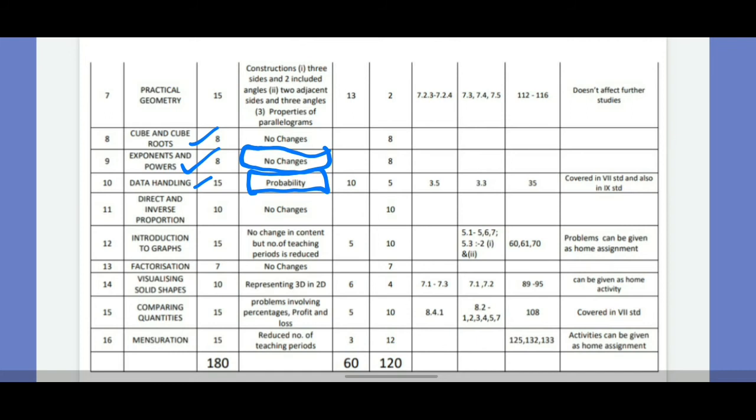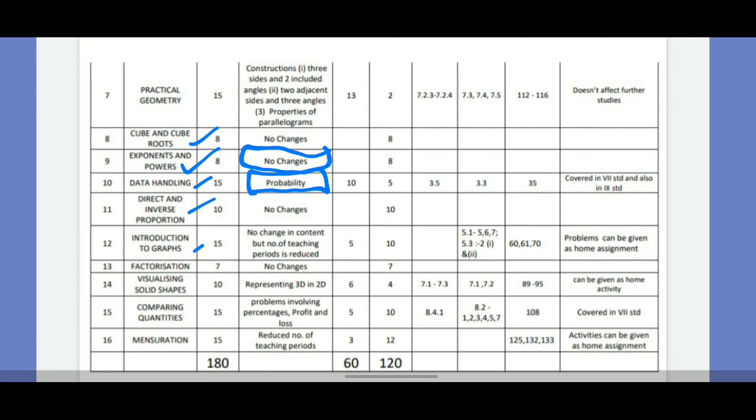lesson number 11 is direct and inverse proportion. In direct and inverse proportion, again no changes. Whole chapter you have to study. Then lesson number 12, introduction to graphs. No change in content. Your content is the same, only the number of periods are reduced. It is same. Nothing has changed on that. Some problems can be given as the home assignment.